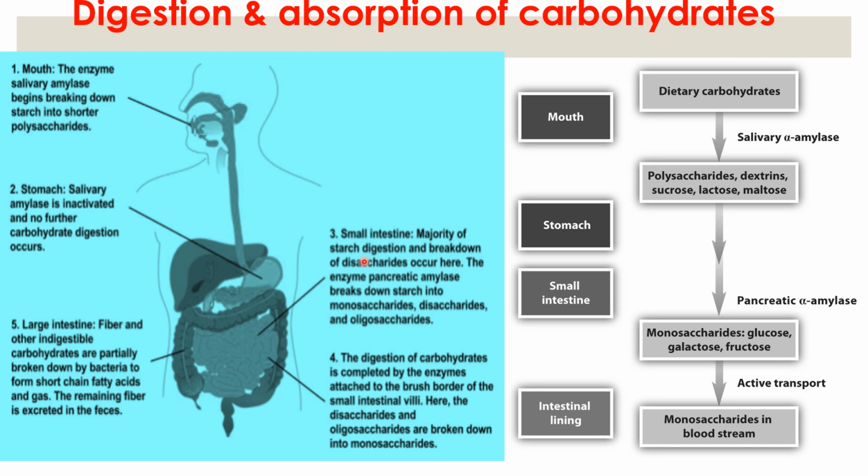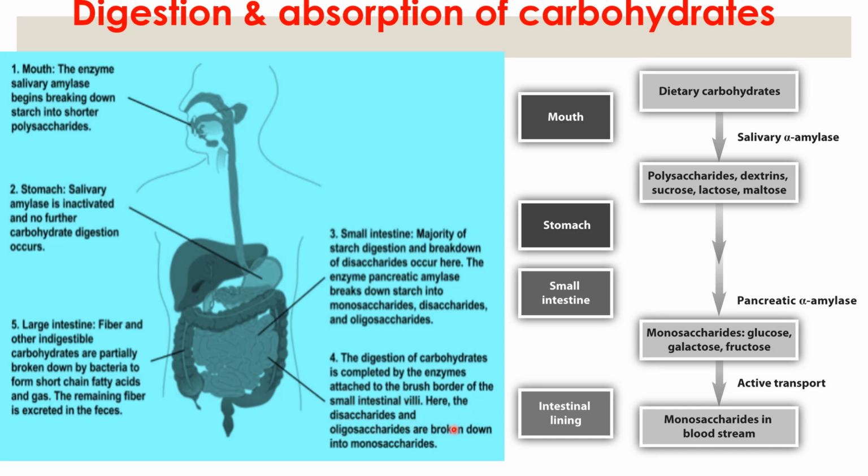Finally, the food reaches the small intestine. The majority of starch digestion and breakdown of disaccharides occur here. The enzyme pancreatic amylase breaks down starch into monosaccharides, disaccharides, and oligosaccharides. Then digestion of carbohydrate is completed by the enzymes attached to the brush borders of the small intestine villi.